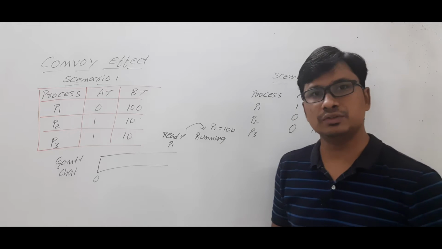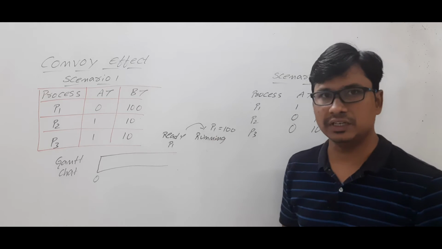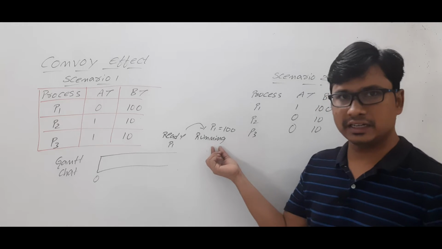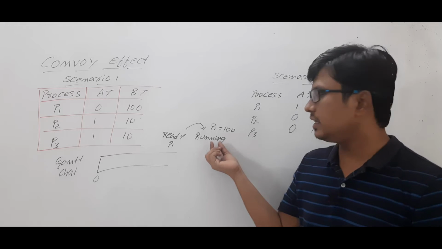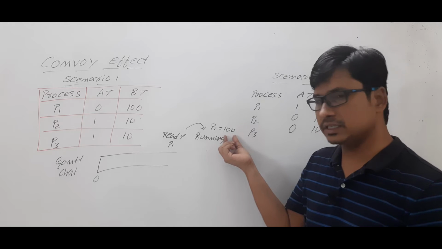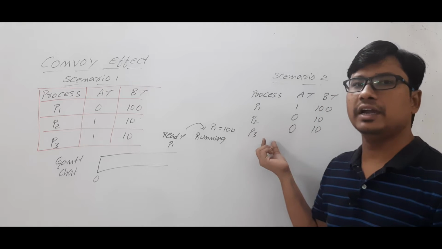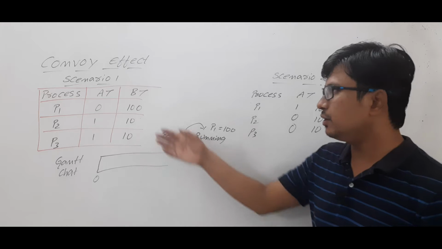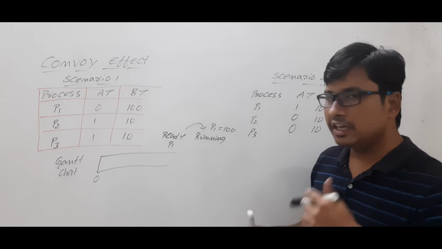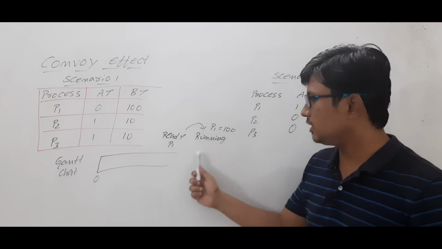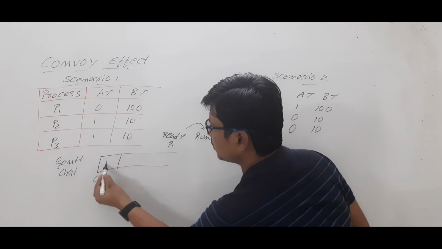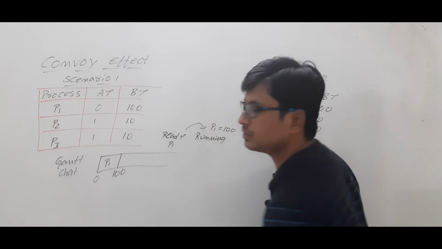First come first serve is a non-preemptive scheduling algorithm. What is meant by non-preemptive? Once the process has entered the running state, it will be given its entire required burst time. Once it is completed, it will go to the terminated state. We assume here that none of the processes requires I/O burst time. If a process needs I/O burst time, it will go from the running state to the wait state. So process P1 will complete its task in 100 units of time.